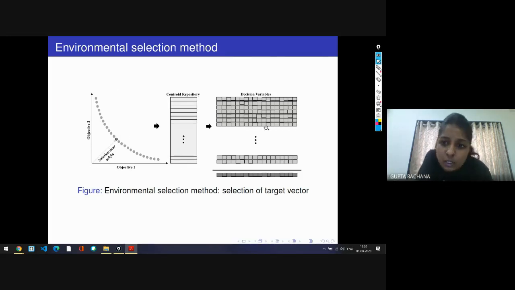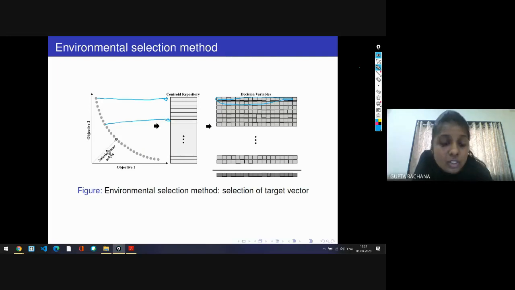Here you can see that each solution corresponds to the centroid repository. For example, this circle represents the centroids, right? These are the decision variables in multiple dimensions. Out of these solutions, we have to select one. As I have told, the solutions of the first front will be the best solutions. So out of these, which solution that belongs to the first front is better?